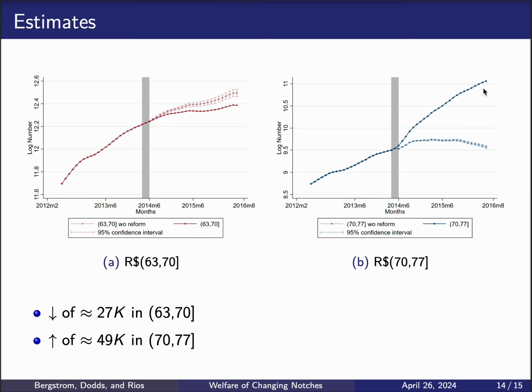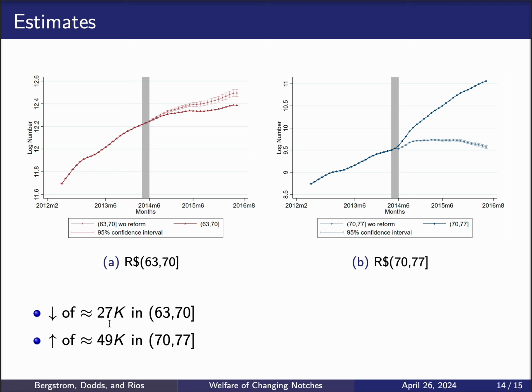And that implies, if we look at the data, that there were 27,000 families that moved away from this interval 63 to 70, which is exactly the bunchers, and there was an increase of 49,000 households that located themselves between 70 and 77, which are not only the jumpers that jump into that interval, but also the bunchers that are coming away from 63 to 70. So that implies the number of jumpers is going to be 49,000 minus 27,000, which is 22,000.